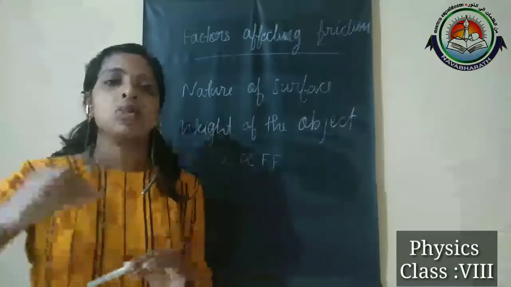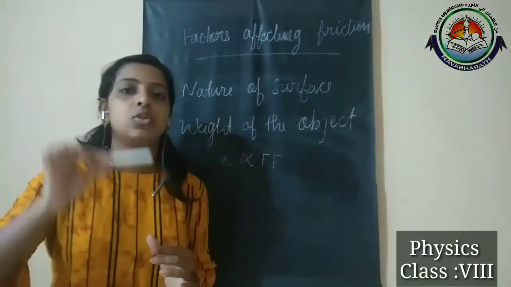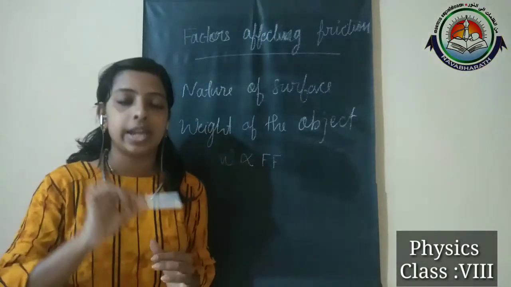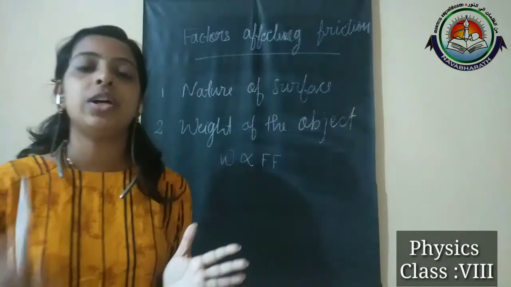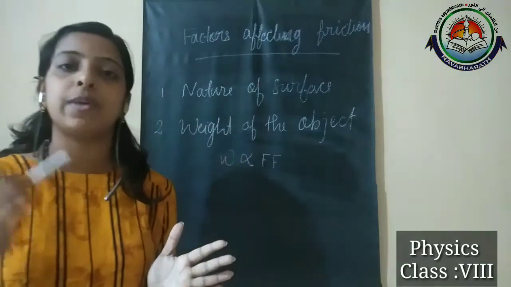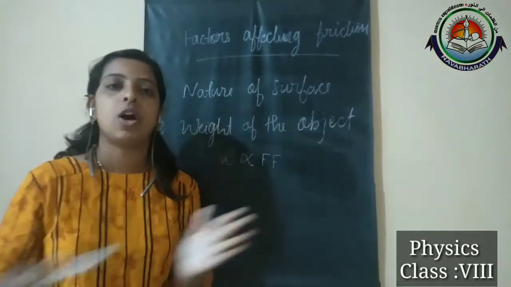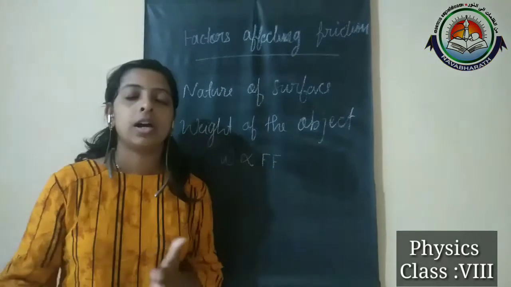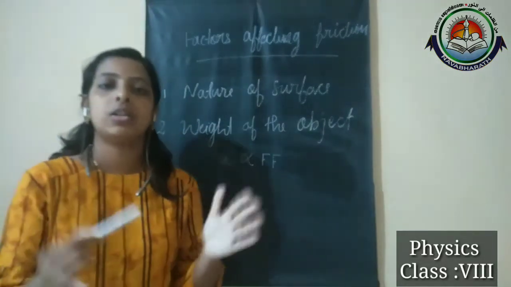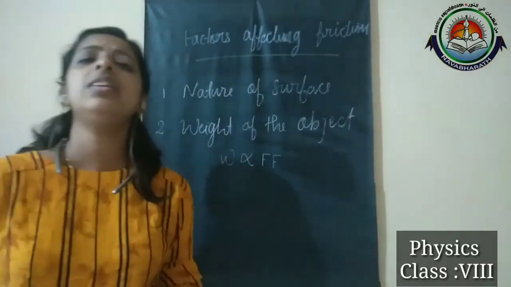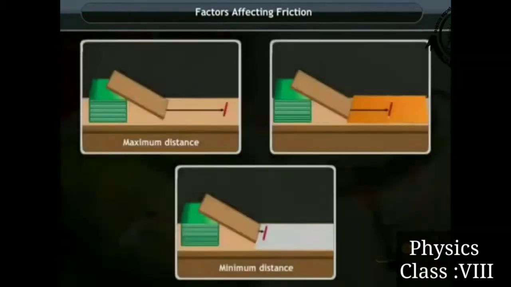At that time also we have to allow the pencil to move down from point A, and measure the distance covered by the pencil from A to the rest position. How much distance it covered, that also we have to measure. And in the third case, we place sand on the table and do the same activity again. That time also you can see some distance it covered.